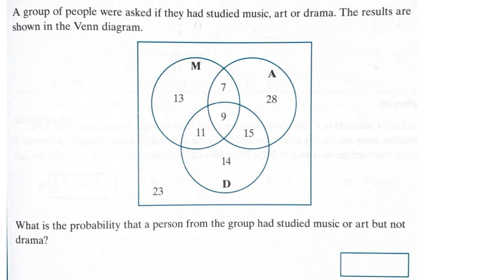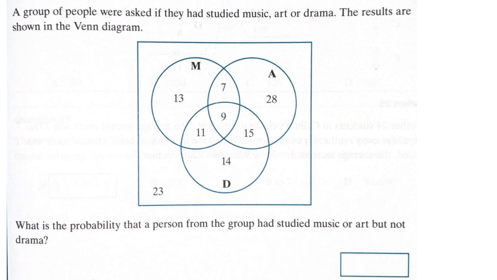This one involves reading a Venn diagram. This Venn diagram represents a group of people who were asked whether they had studied music, art or drama. M stands for music, A stands for art, and D stands for drama. The number just outside those three circles is 23, and this indicates that 23 people did not study music, art, or drama. What is the probability that a person from the group had studied music or art but not drama?